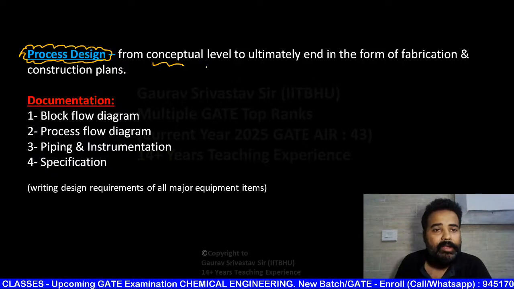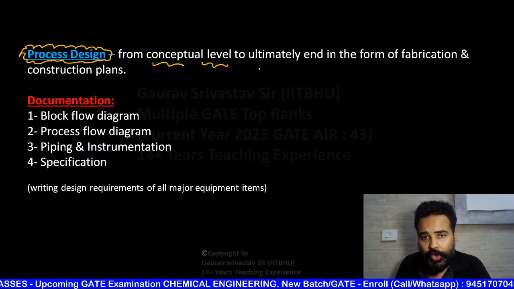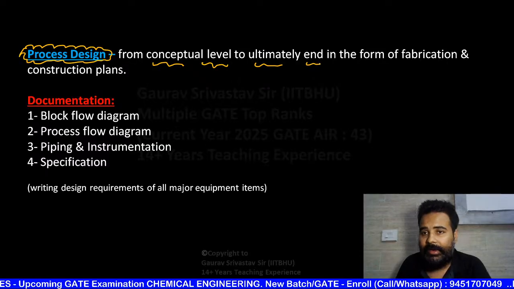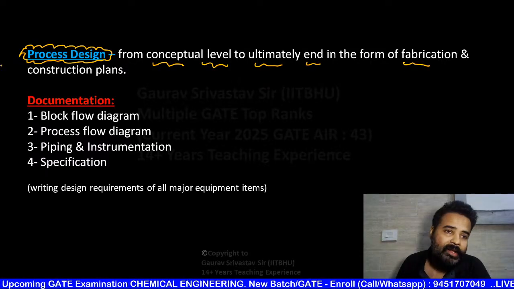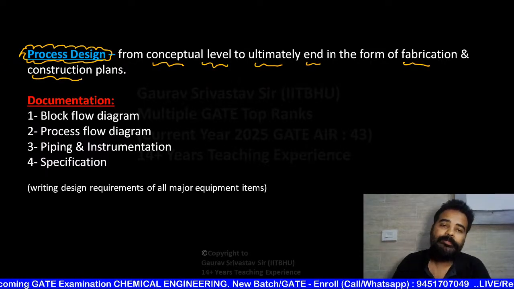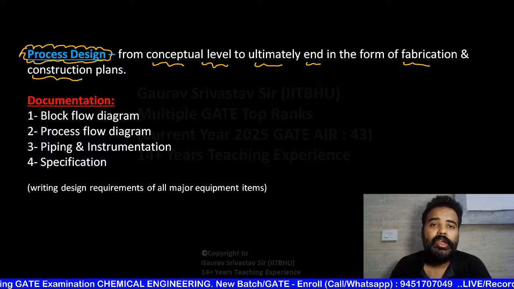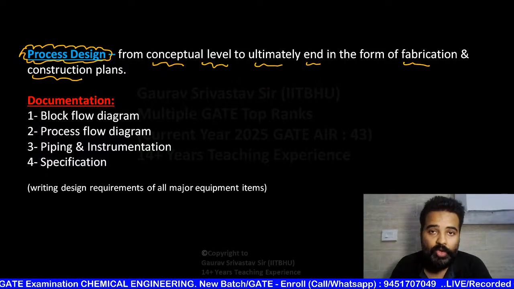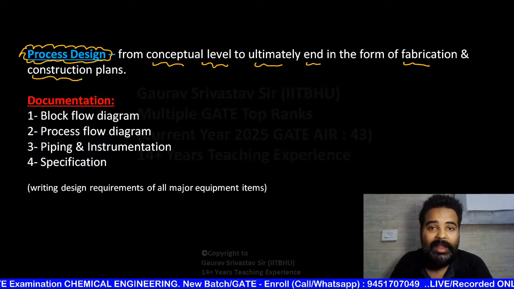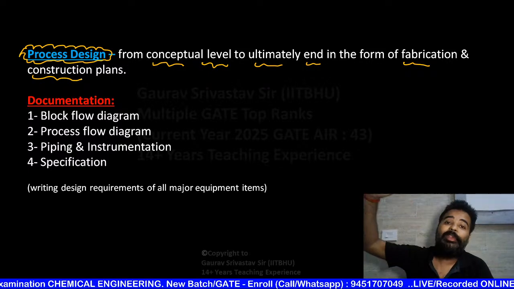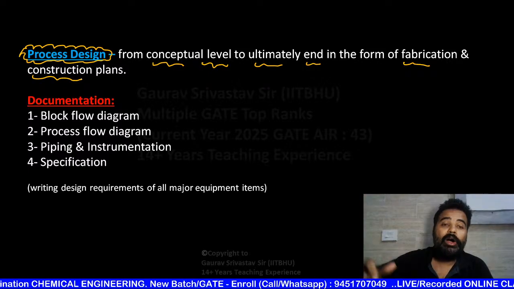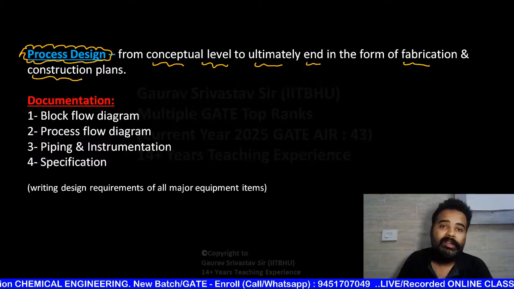So from the conceptual level to ultimately ending in the form of a fabrication and construction plan. That means from the basic level, you are going to plan up to fabrication, and also how you are going to construct.